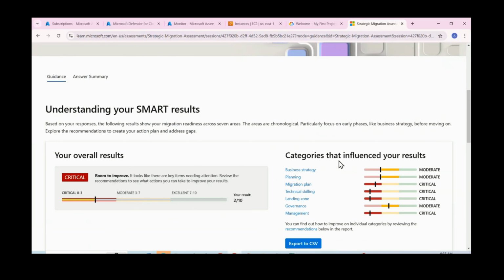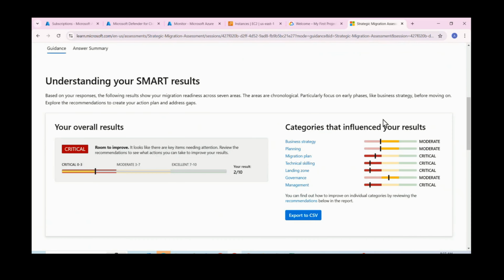Now you can see out of 10, we received only 2 points. Our migration plan, we don't have a proper plan. Also, you can see each and every stage.